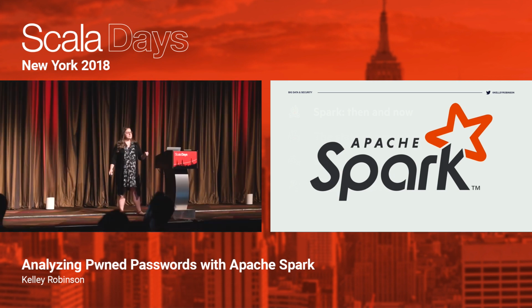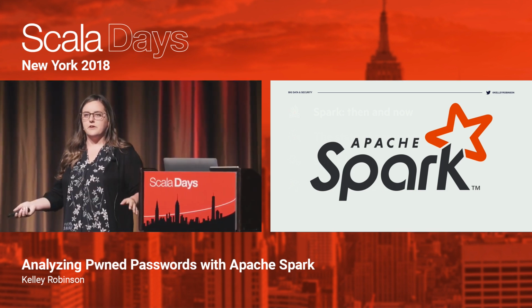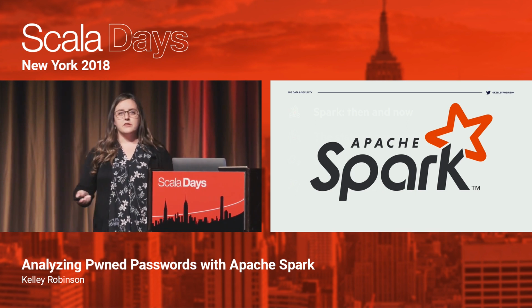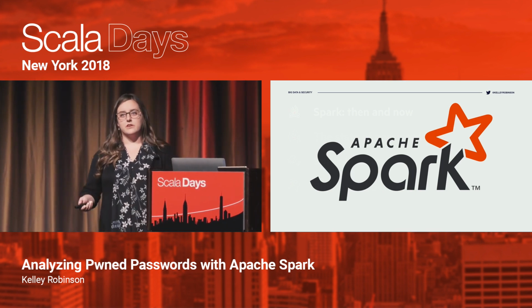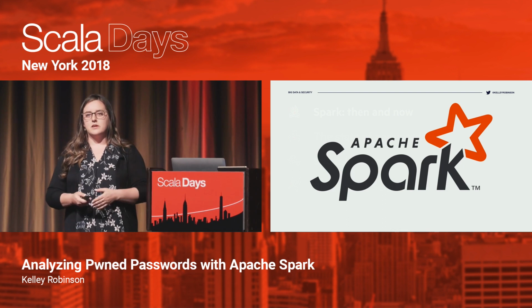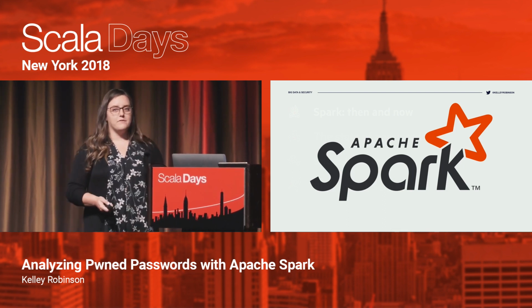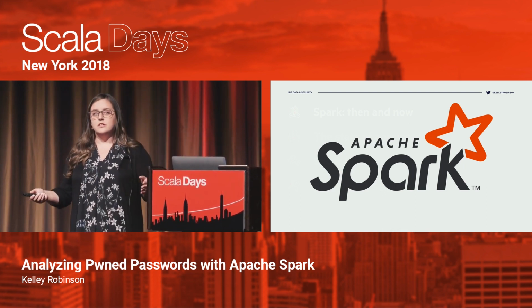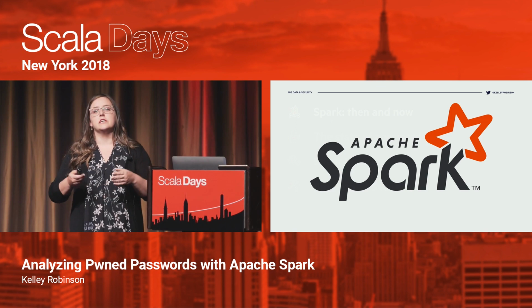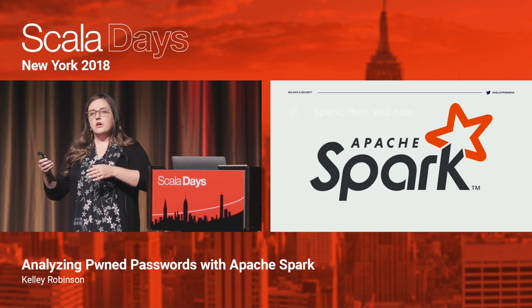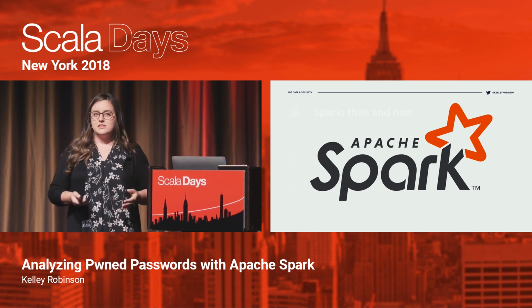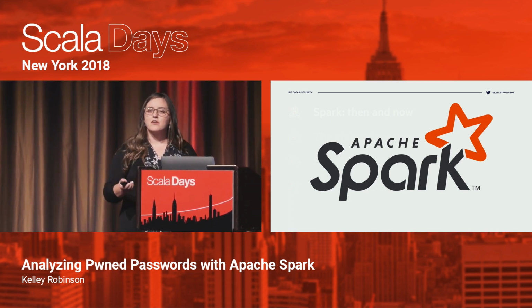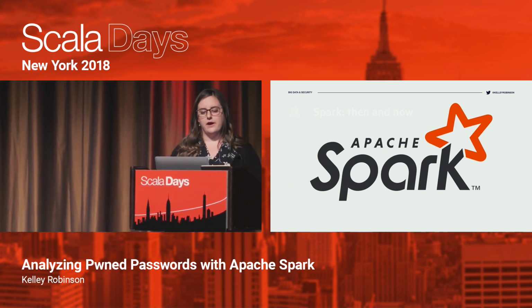So Spark markets itself as a fast and unified analytics engine for big data and machine learning. And big data in this case is anything that can't fit on a single machine. Machine capabilities are getting bigger every day, but of course so is the data that we're processing. And so we're talking about data that can't fit on your local machine, can't fit on a single EC2 instance. You're going to have data spread across different sources, different files, different servers, and you're going to need to be able to read that and do processing on that data in a way that makes sense, and Spark is a really useful tool for doing that.